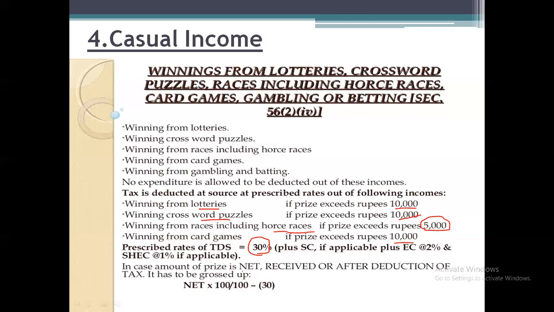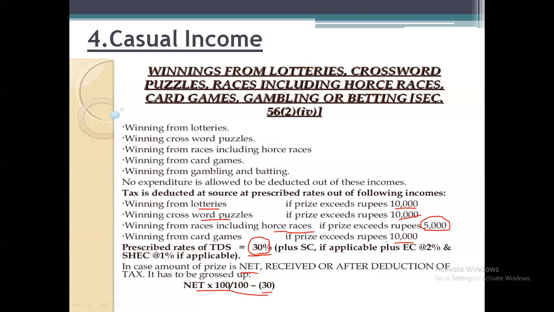And if in the problem they have given the net value or the net winnings, then we need to do the gross up by using the formula net interest or net income into 100 divided by 100 minus 30, because the TDS rate for the casual income is 30%. So we need to take 30 as the tax rate. This is about the casual income.